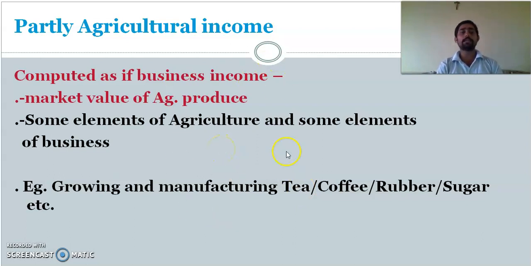So these incomes are called partly agriculture income. I have told you already about non-agriculture income. Where you are selling things which are grown spontaneously from the land, you can consider it as non-agriculture income. Similarly, cutting the trees, selling waters, stone quarrying, granite quarrying, all those things won't come under agricultural income. So this is about partly agriculture income.